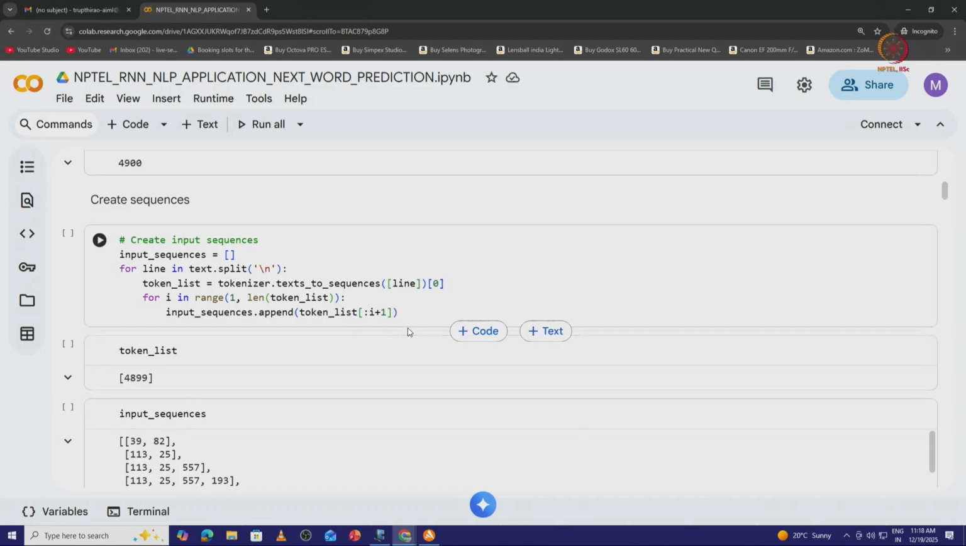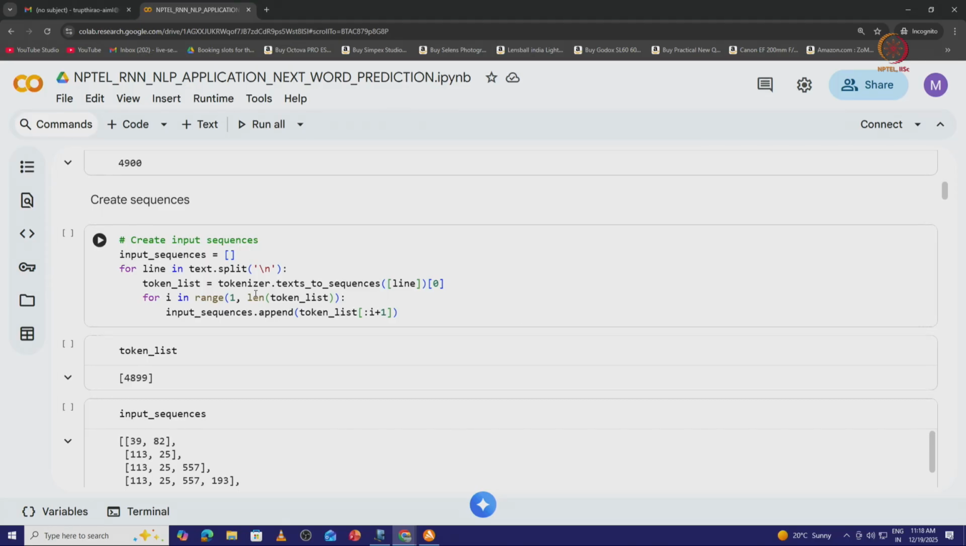We take the first word and we see what comes after the first word. We take the first two words and see what comes after those two words, nothing but the third word. Similarly, we take the first three words, 1, 2 and 3, and see what comes as the fourth word.